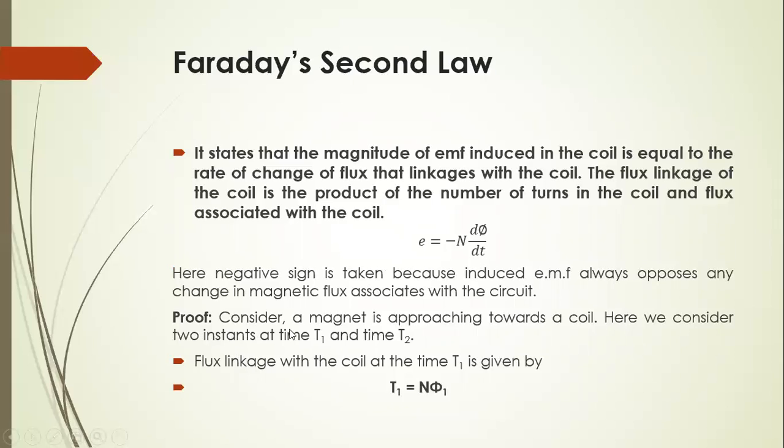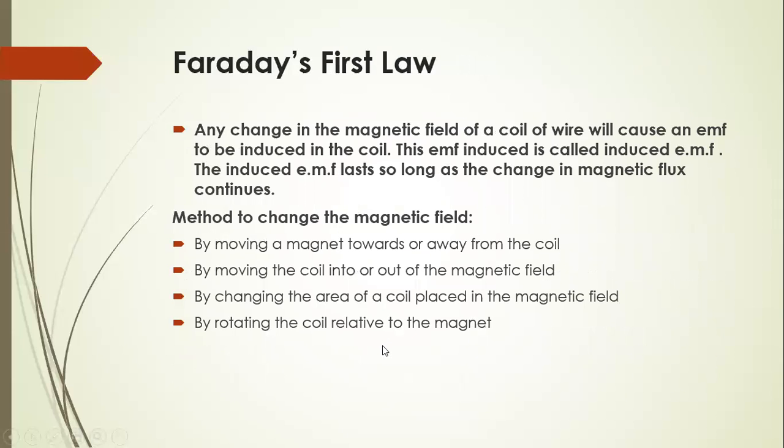Now the proof of the second law is, consider a magnet approaching towards a coil. Here we consider two instants, time t1 and time t2. Before this, first of all, we explain the first law.